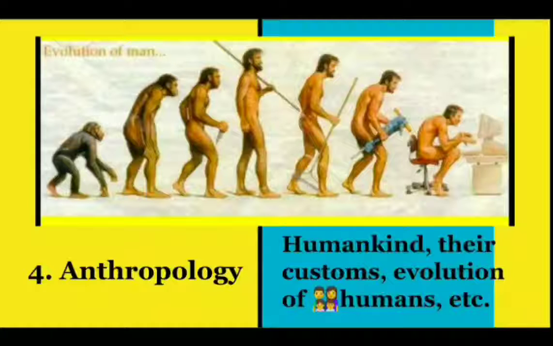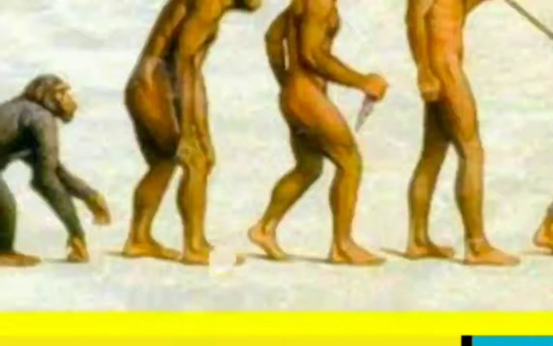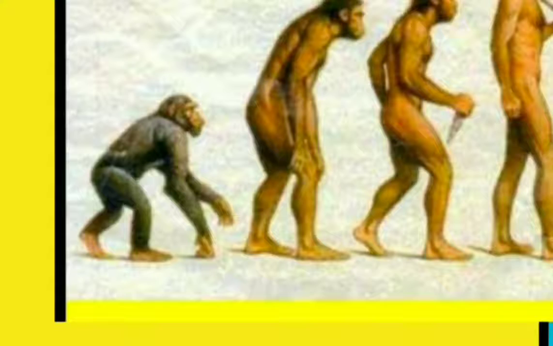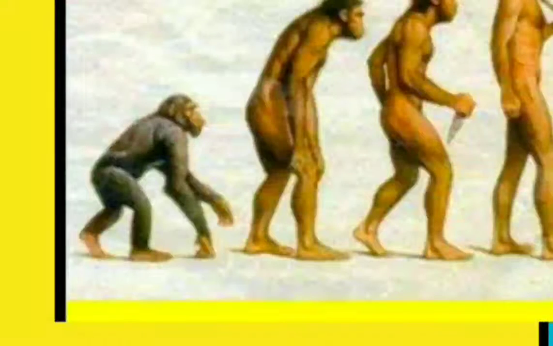And anthropology is a study of humankind, their customs, evolution of humans, etc. You can zoom the picture and see here in the left side above, evolution of man.